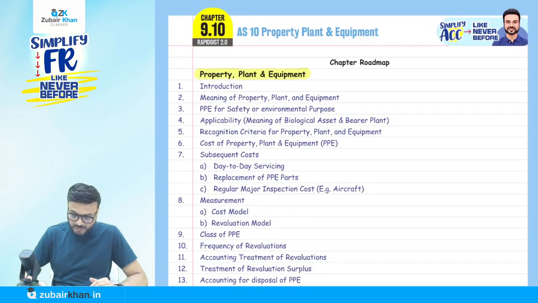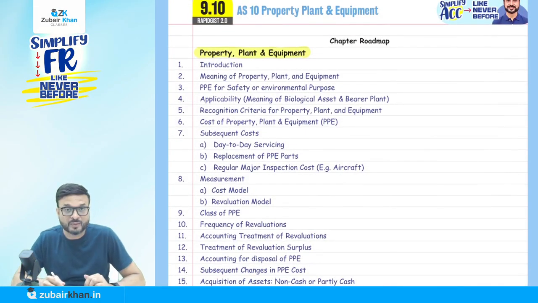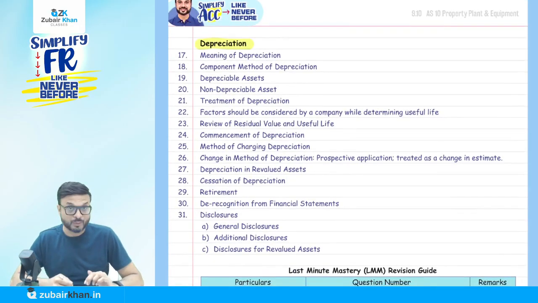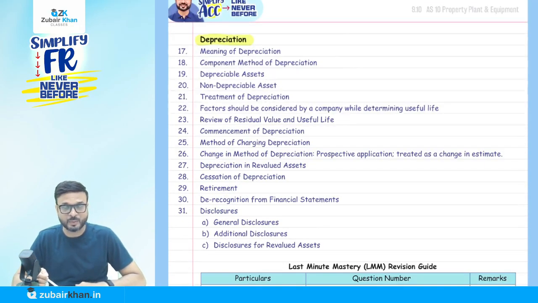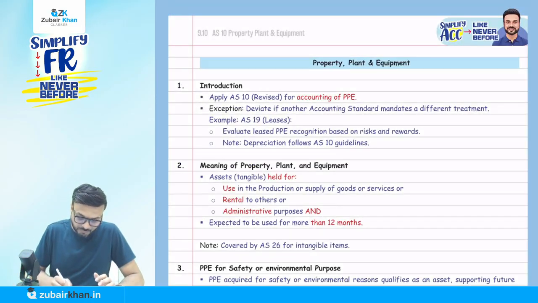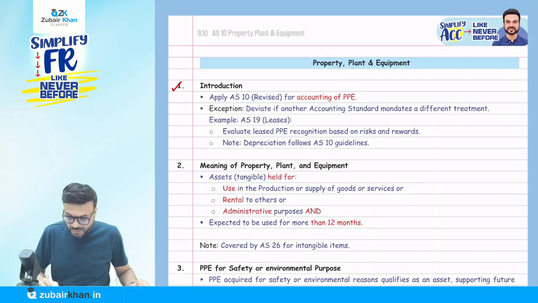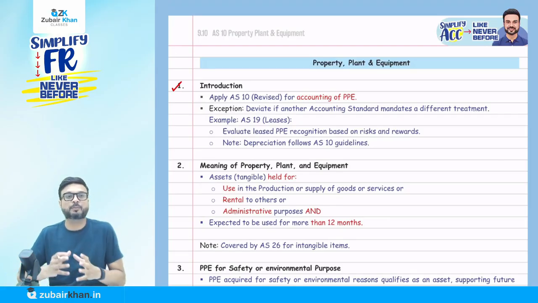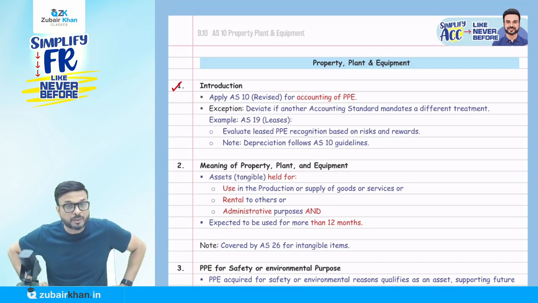You can see a long list of items that we are going to cover. So many, but no problem, total 31 points. Let's start with the first point, that is introduction. Now listen carefully. The name of accounting standard 10 is property, plant and equipment, which deals with the accounting of PPE. So instead of calling it property, plant and equipment, I will call it PPE.